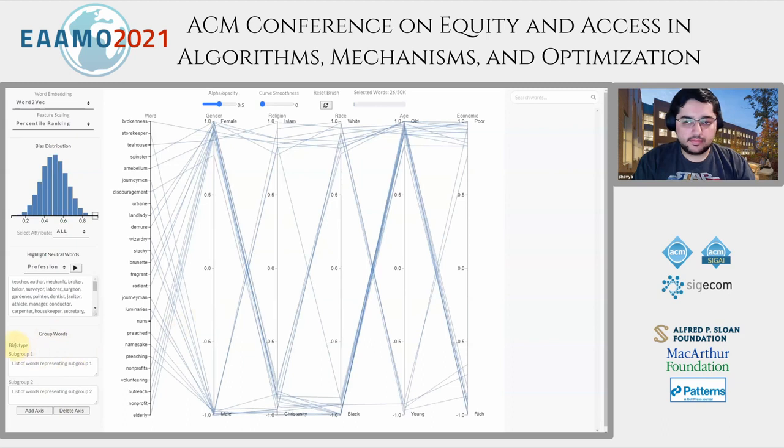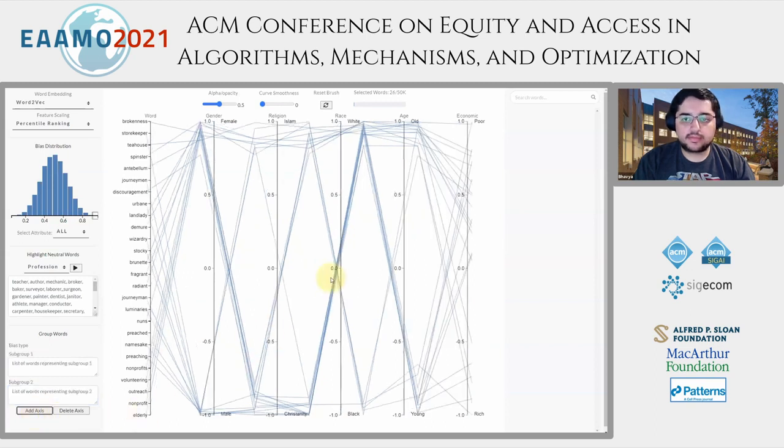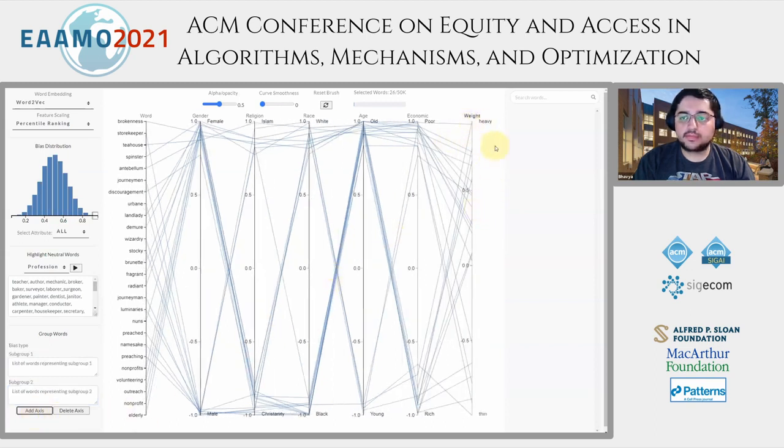We can come over here and let's say we try to define a new axis titled weight and it has two subgroups, let's say thin and heavy. And then we write down a set of words which define each of these subgroups. We click on add axes. Here we go. We have this new axis, right, as we intended.